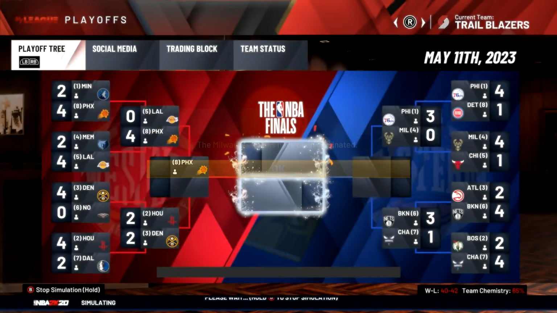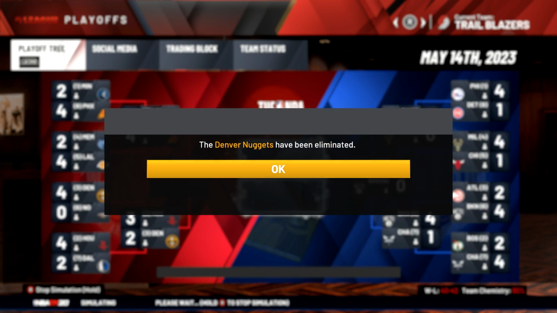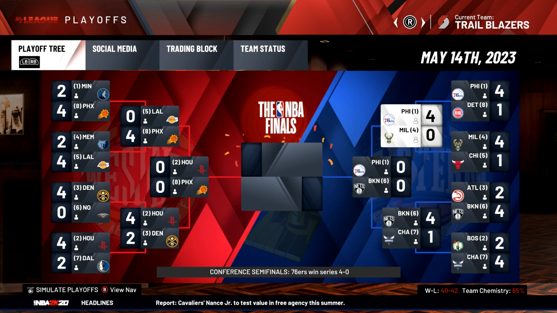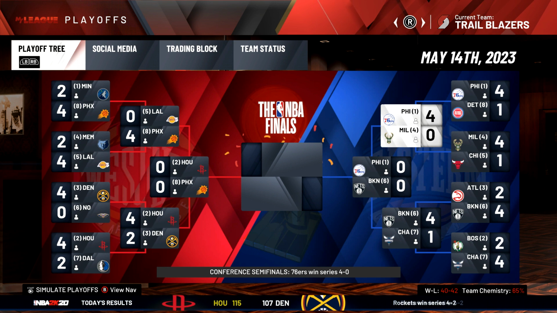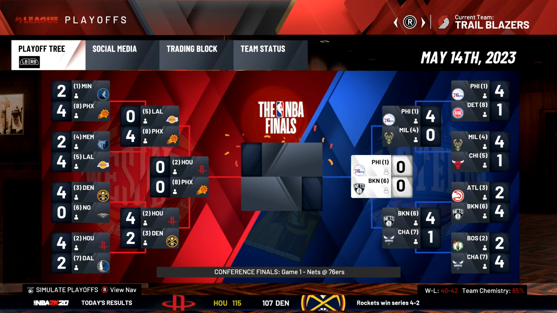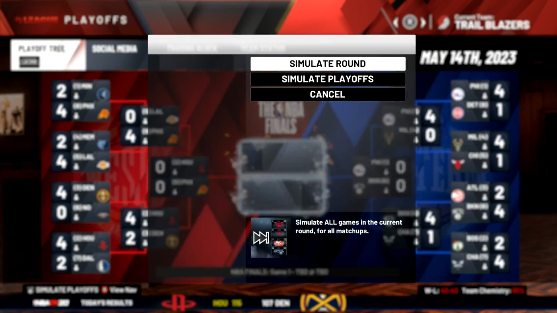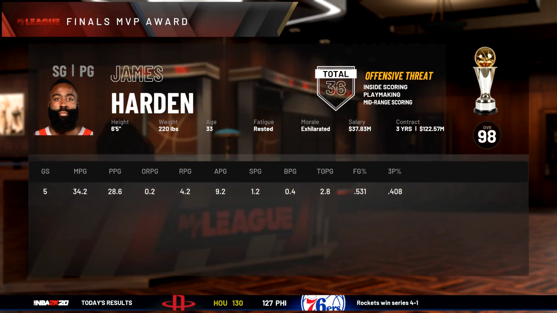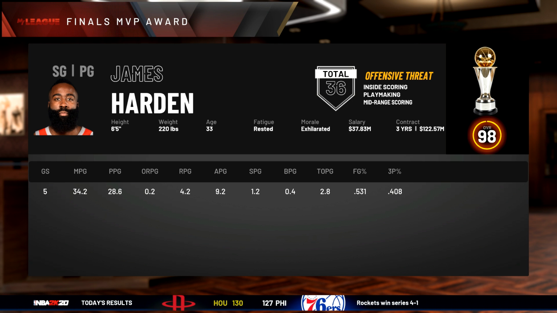We had quite a few players this season, and it looks like all of our top 10 players are going to be eliminated. Michael Jordan falling to the 7. I don't get how MJ and Giannis are not beating the 76ers. The 76ers are just super overpowered, but the Rockets end up winning the NBA championship. James Harden, a 98 overall.